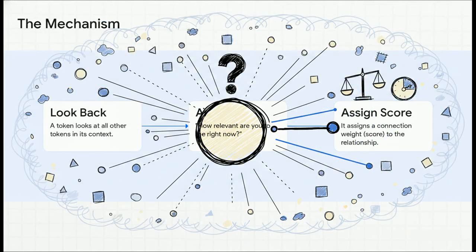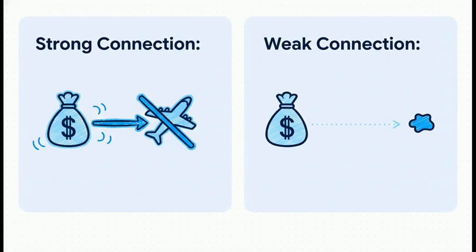First, a token looks at everything else in the window. Second, it asks this one basic question: how relevant are you to my meaning right now? And third, based on that answer, it assigns a connection score, a weight to that relationship. This whole process is super intuitive. When the model sees the word refund, it immediately knows there's a huge gravitational pull to the phrase canceled flight. That gets a really high score. But the connection between refund and a filler word like the, almost zero gravity. That gets a super low score. That's attention at work.